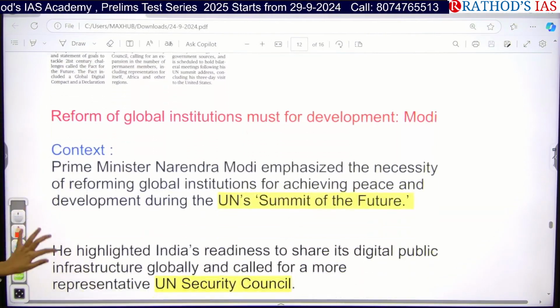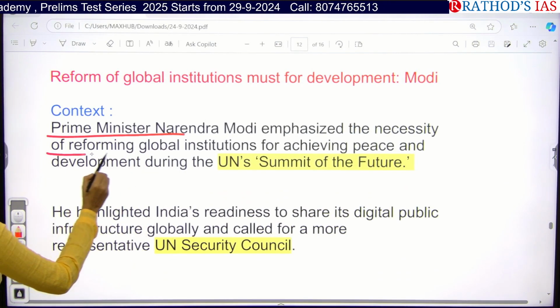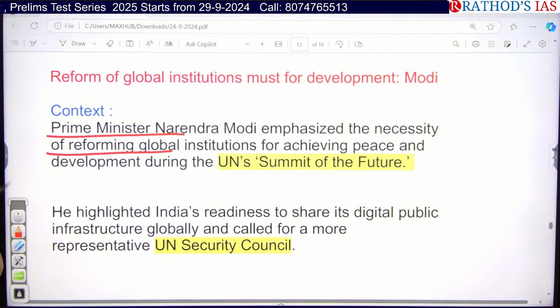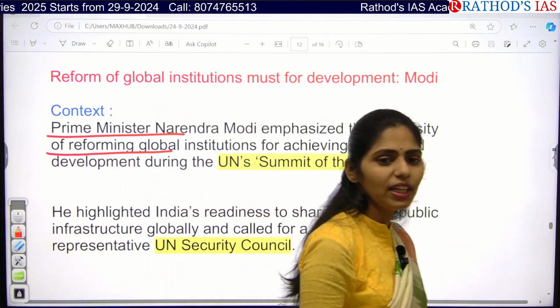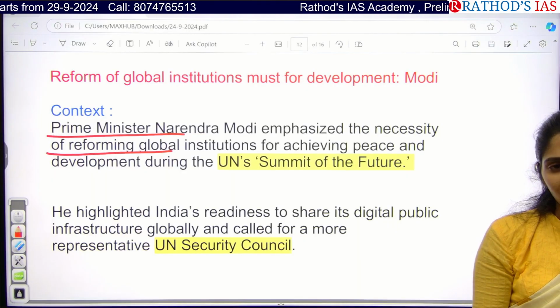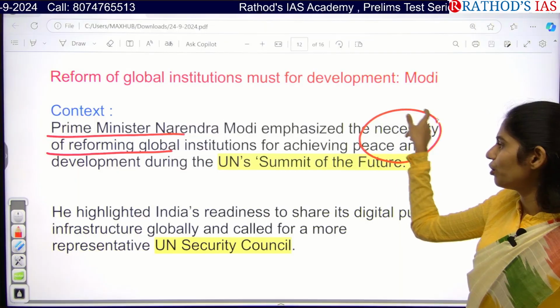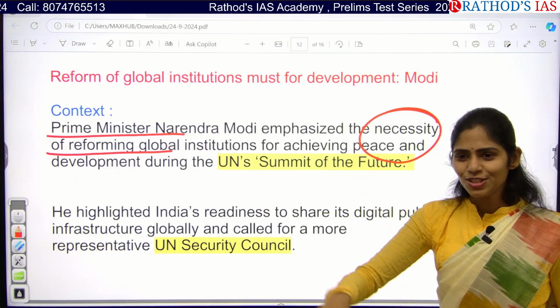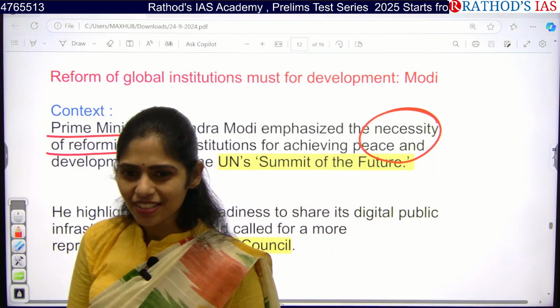Okay, so see this context. The Prime Minister emphasized the necessity of reforming global institutions for achieving peace and development. Our Environment Secretary said especially that we need to focus on sustainable living. Each and every person, community participation, everything is important. But our Prime Minister focused on peace and development because he is doing some visits to Ukraine. He is also involved in the Quad and meetings, etc.